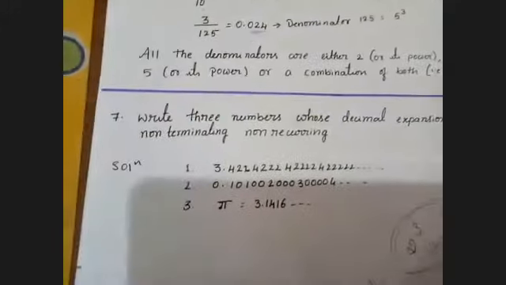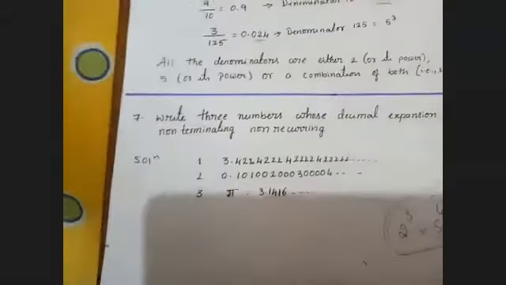Anyone say the meaning? The quotient, when the remainder is zero, is terminating. When the remainder is not zero, and the number gets repeating, it is recurring.